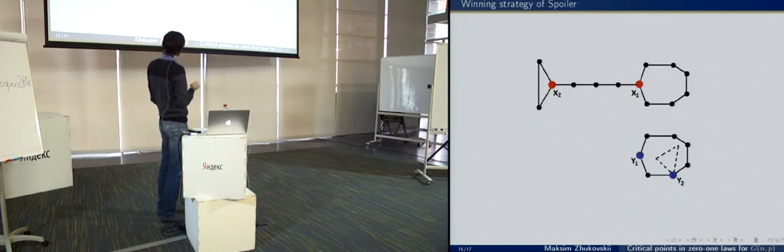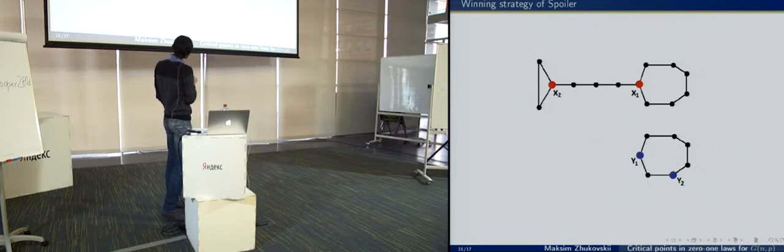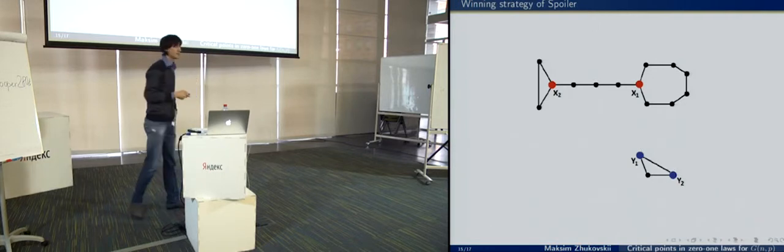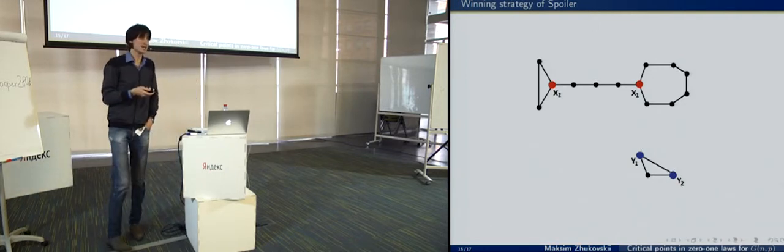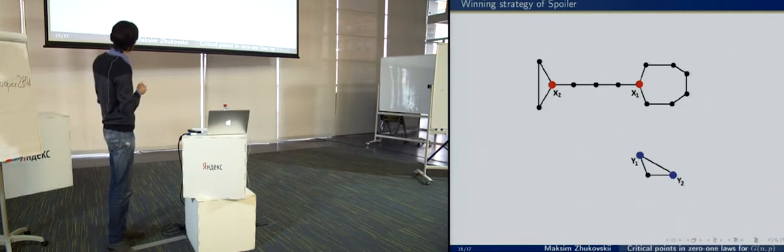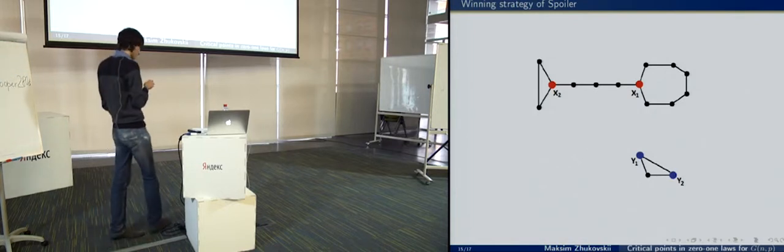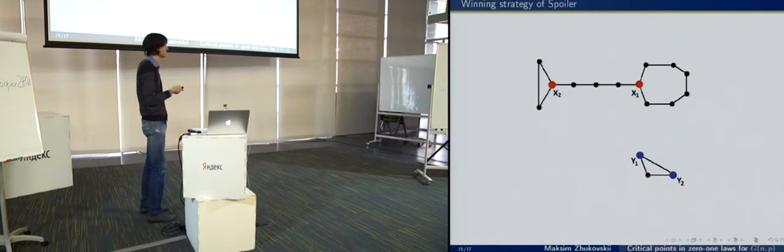So our triangle should coincide with our cycle. So our cycle is a triangle, and in this case, the vertices y1 and y2 are adjacent. But the vertices x1 and x2 are not adjacent, and so spoiler wins again.